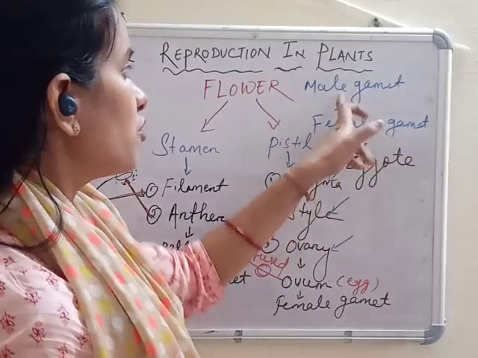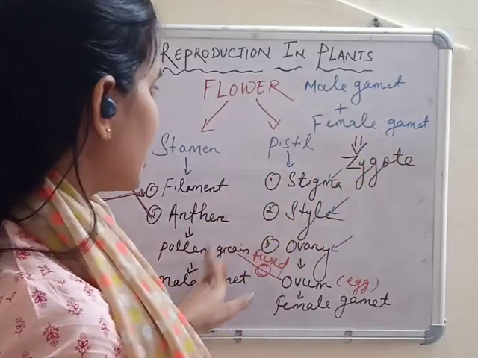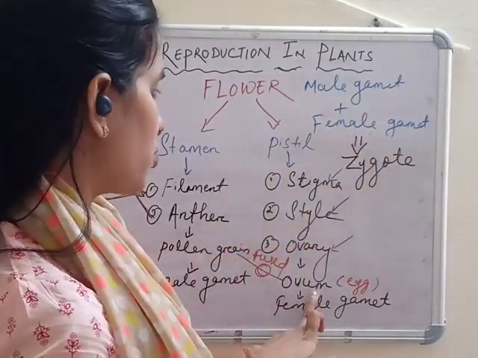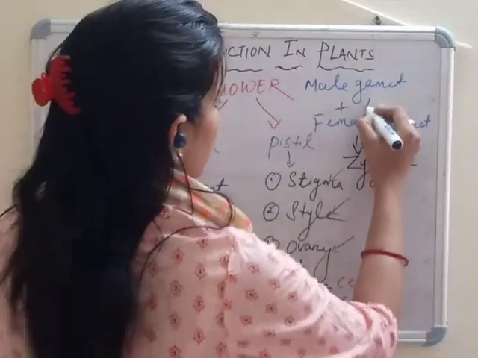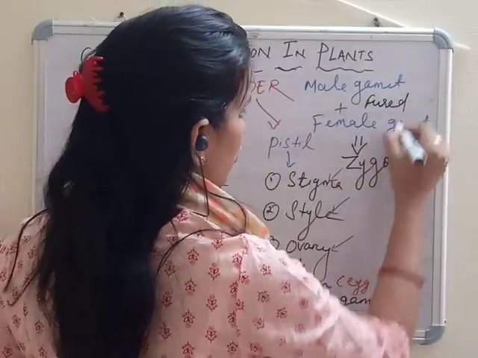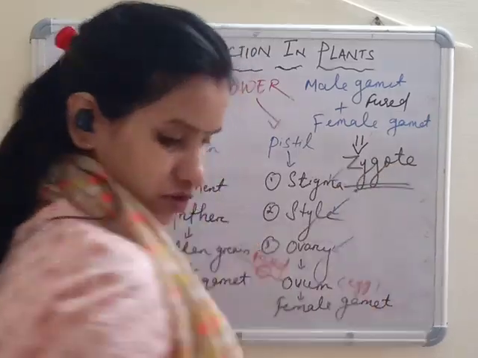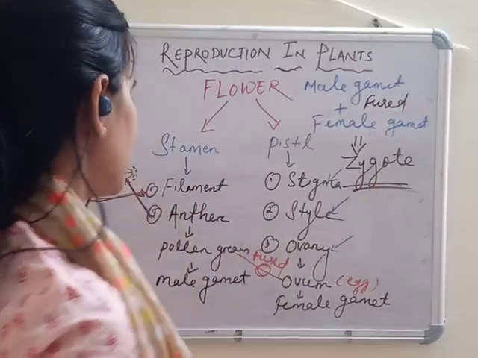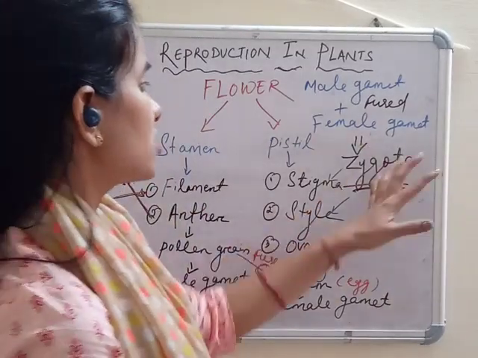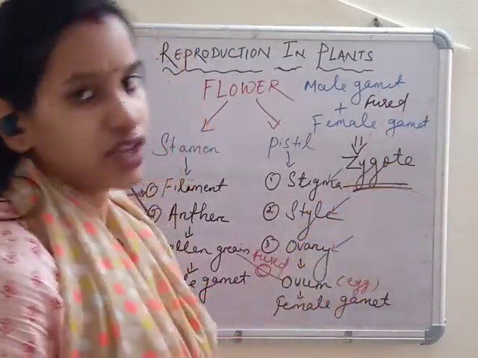Okay, so the male gamete is your pollen grain, the female gamete is your ovum or egg, and they are fused to form a zygote. You have to remember this term zygote: male gamete, female gamete, pollen grains, ovum mixed together, fused together, and produce a zygote.